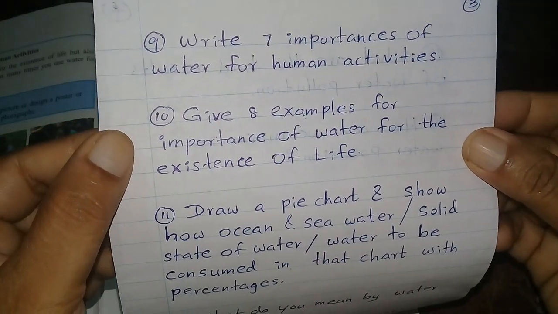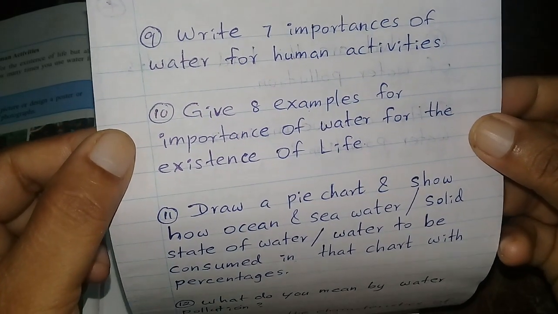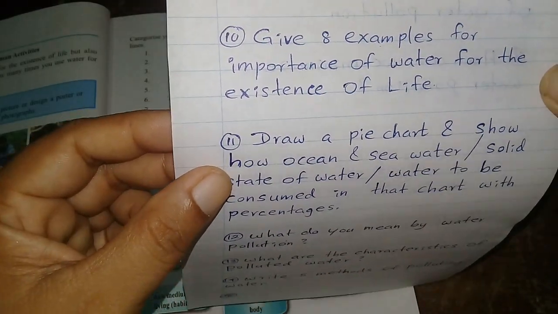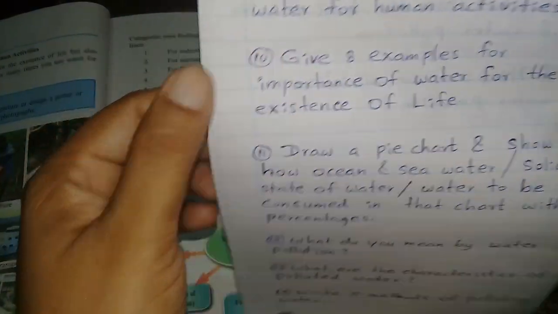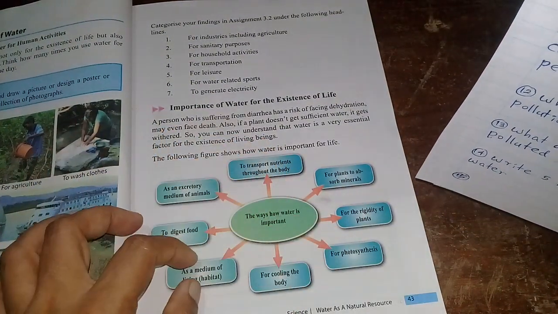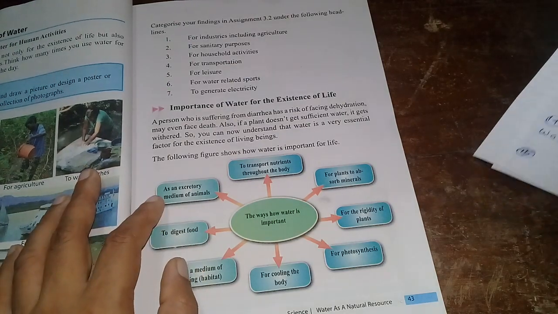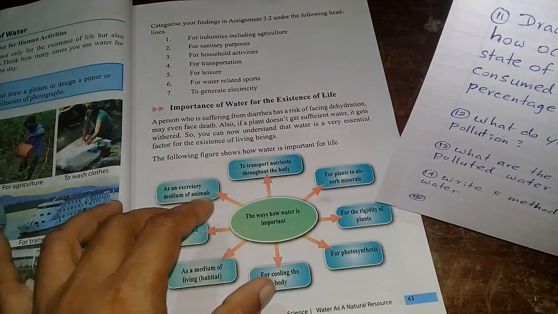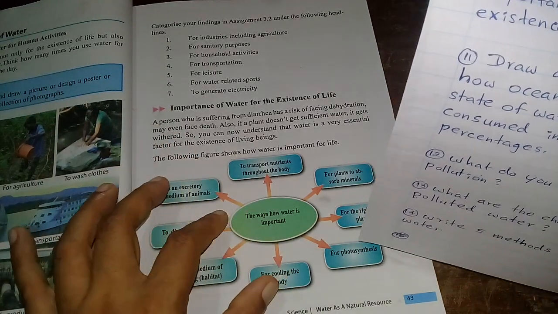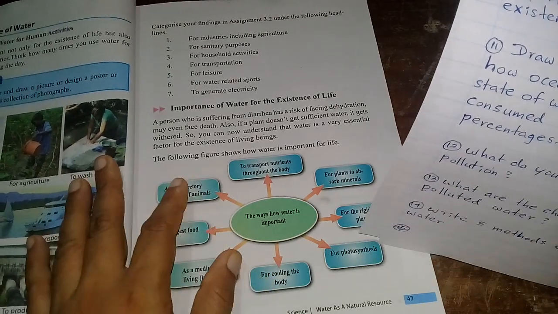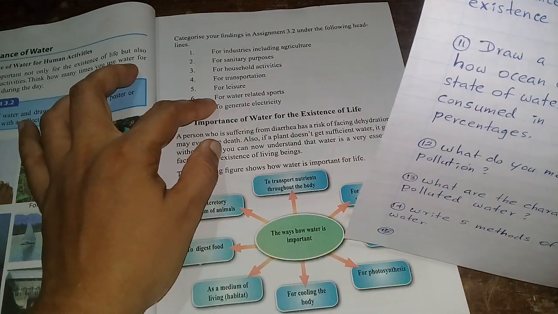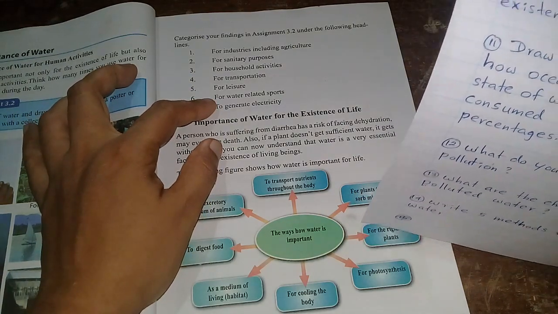Then question number 10. Give 8 examples for importances of water for the existence of life. Here these 8 you need to write as the answers. They are telling about how important water is for life. These all I explained to you, therefore I think you can write it. Here it is telling about how important water is for human activities, right?